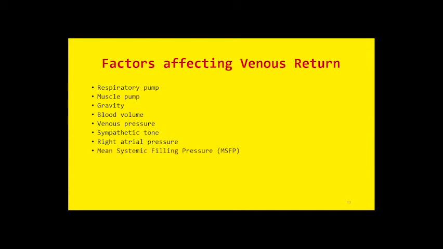Then we will discuss another term, MSFP, mean systemic filling pressure. So mean systemic filling pressure is the pressure inside the systemic circulation when the blood flow is stopped. And MSFP is dependent on the blood volume. Remember that. If you increase the blood volume, you will increase MSFP and vice versa. So increasing the blood volume will increase MSFP, hence venous return will be increased.